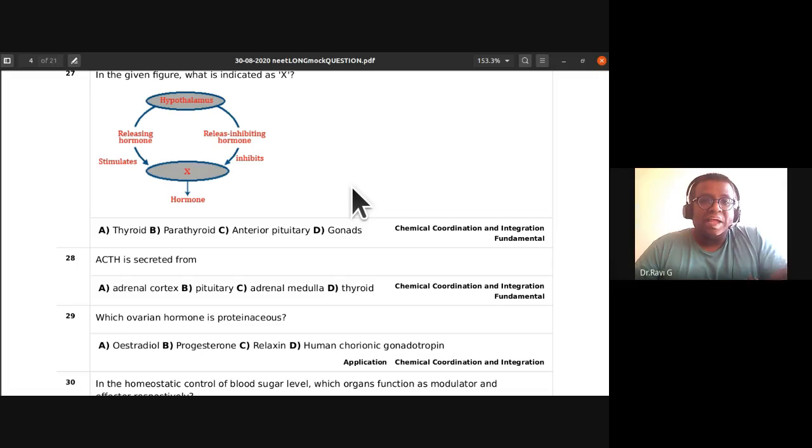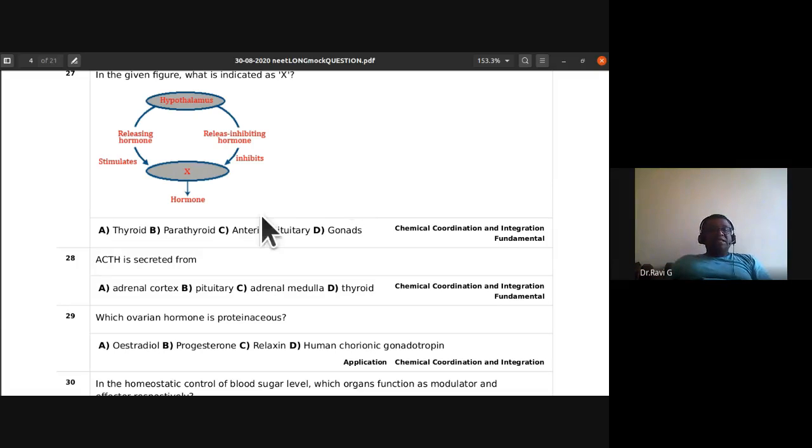So both happen. The hypothalamus controls the anterior pituitary, whether it has to release the hormones or not. So C is the right answer, anterior pituitary.